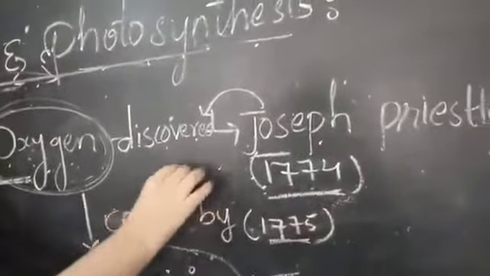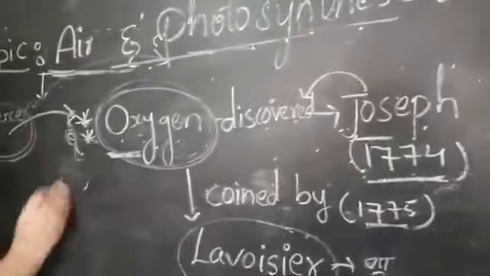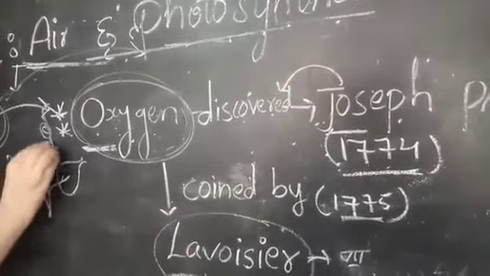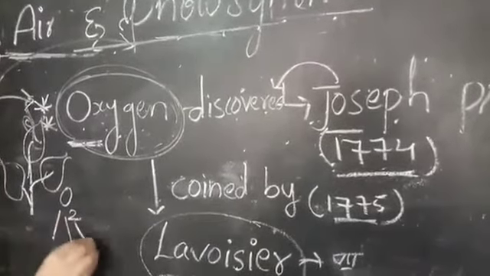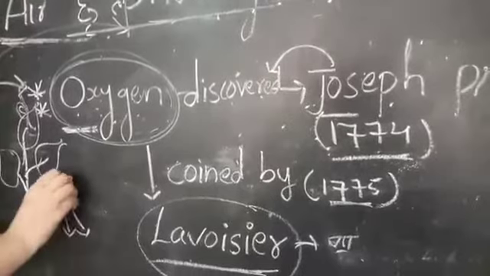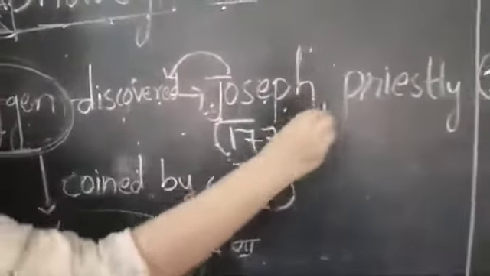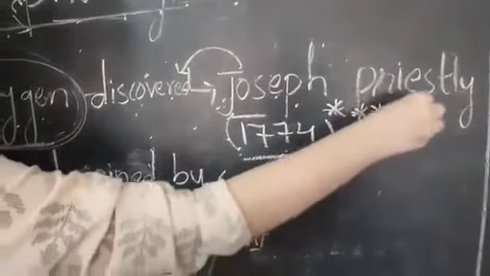Let me repeat again. Joseph Priestley is the scientist who mainly said that plants always release a very usable gas, that is nothing but oxygen. Why am I saying usable? Because the same oxygen is utilized by different animals. Because of oxygen only we can survive, right? So this oxygen was discovered by Joseph Priestley in 1774. Here I am putting a star mark, so we should never forget that.